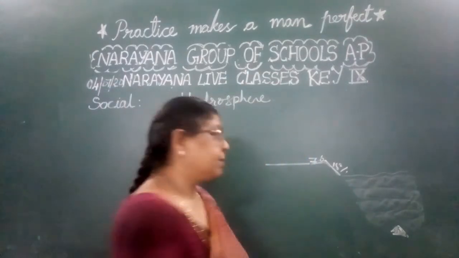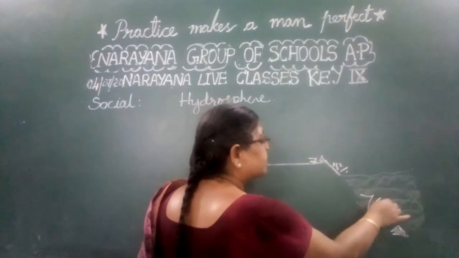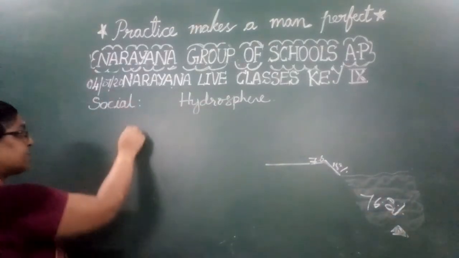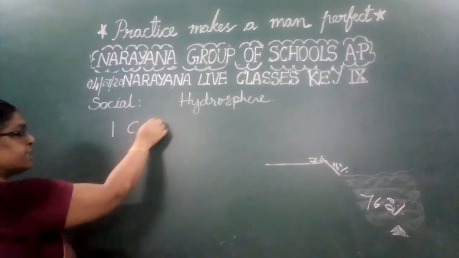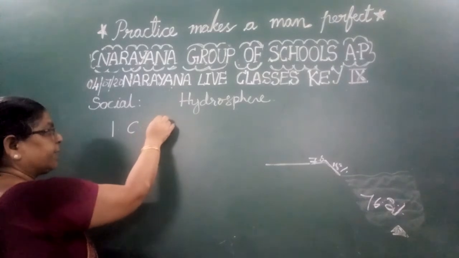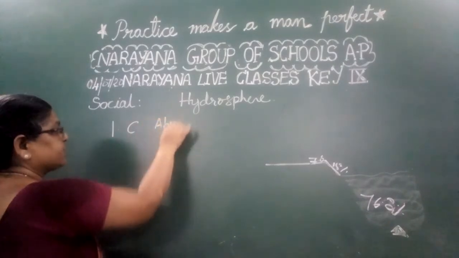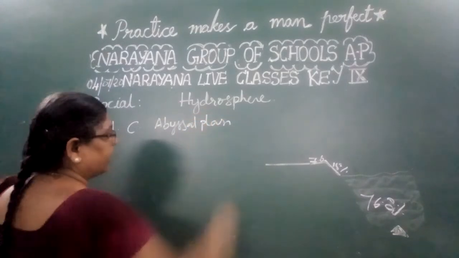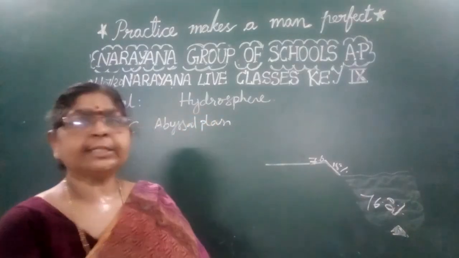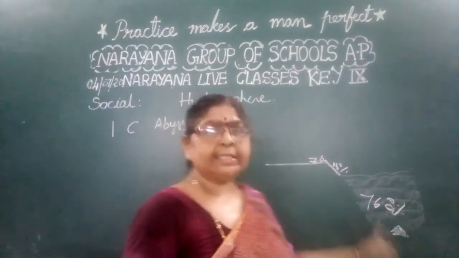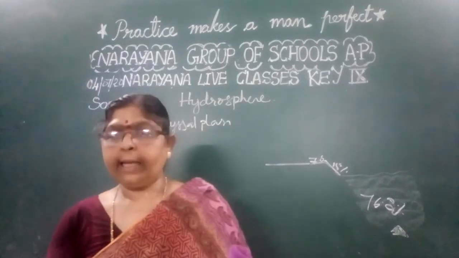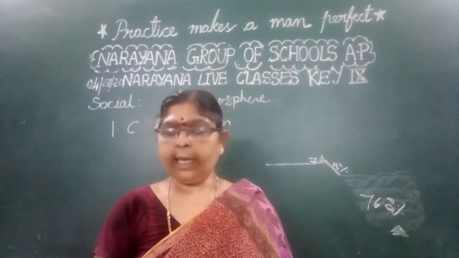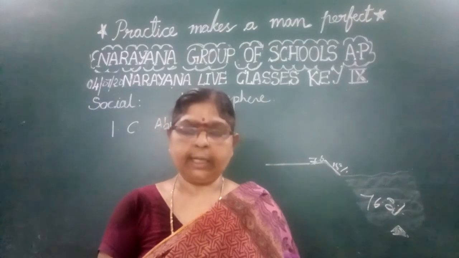They have given 78.8%, but actually it is occupying only 76.2%. Hence the mismatch is C. That is abyssal plain, 78.8%. That is the wrong one, because it is actually occupying 76.2%. Right, children?